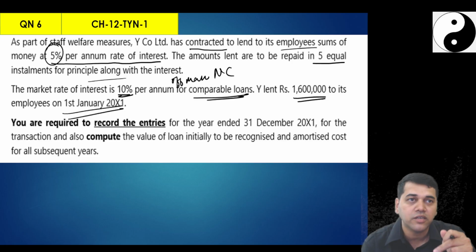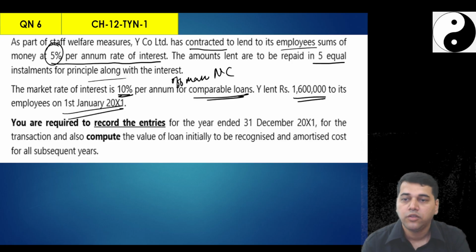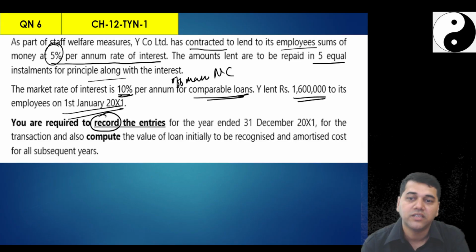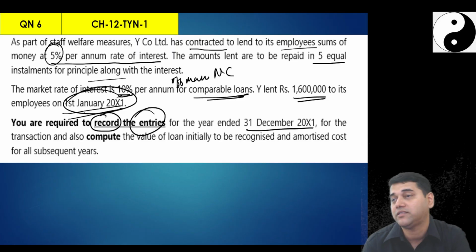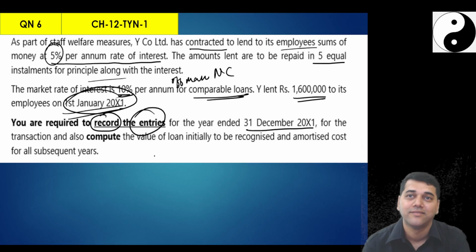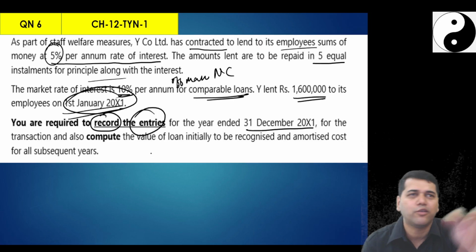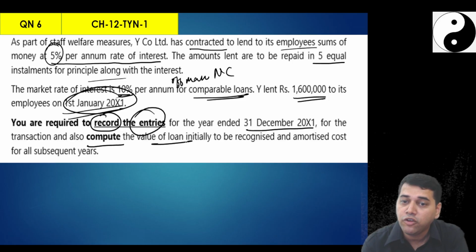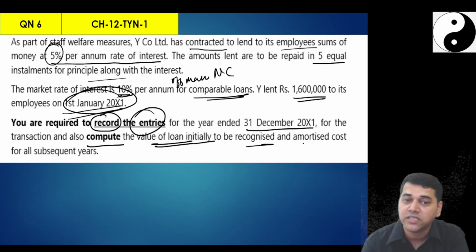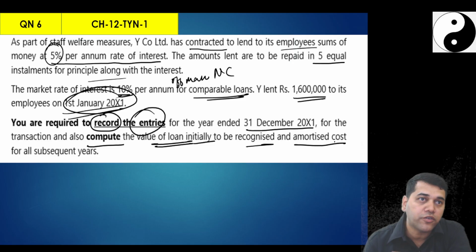Using that, you have to calculate the fair value. Now, you're required to record the entries as at the 31st December 2011. They didn't ask you on 1st January. But anyhow, you can always give 1st January entry for the transaction and also compute the value of loan initially to be recognized and amortized cost for all subsequent years.